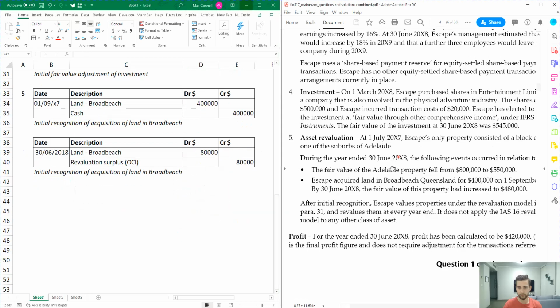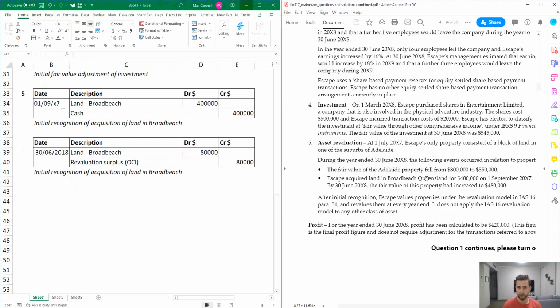Okay, next we've got to deal with the property that was already on the books. So we've got another revaluation. It's going from 800k to 550k, so we've got a revaluation of 250,000. Yep, 250,000.